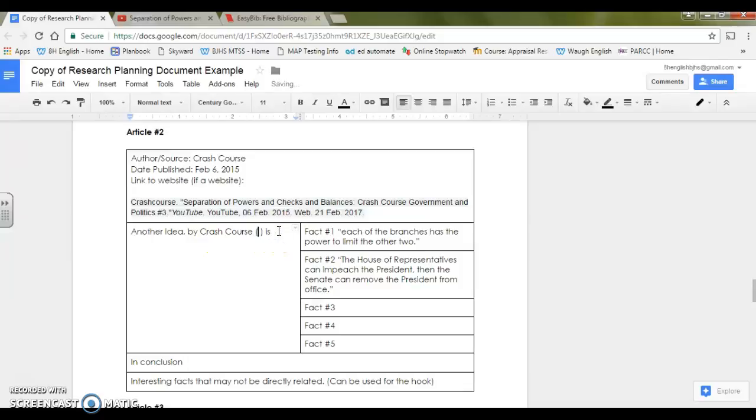I just need to put the year, 2015, is the government has a system of checks and balances that keep the power of the other branches from growing too big.